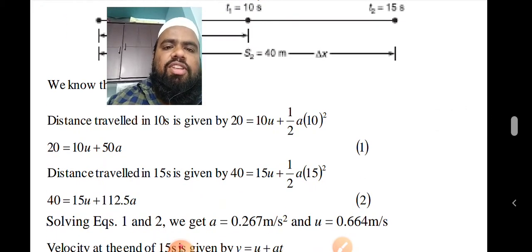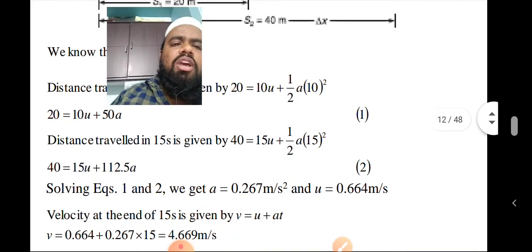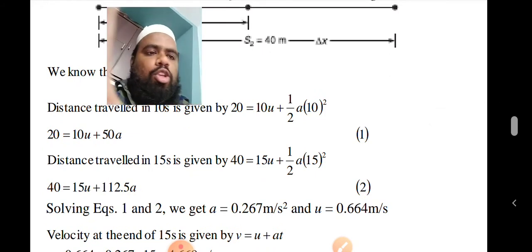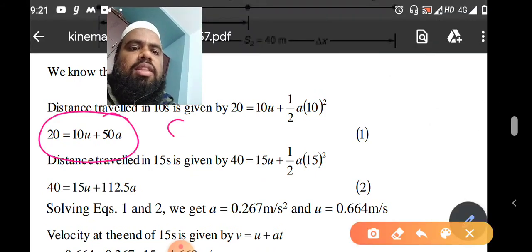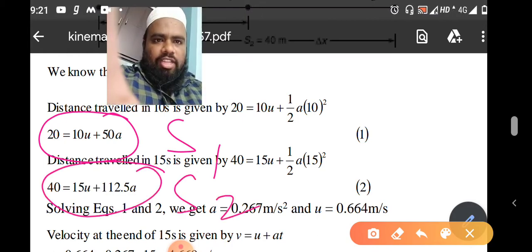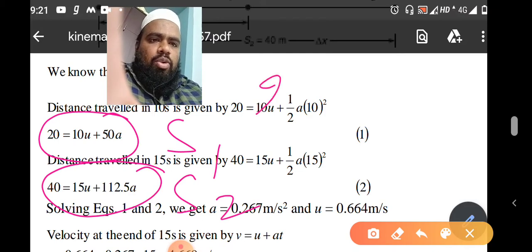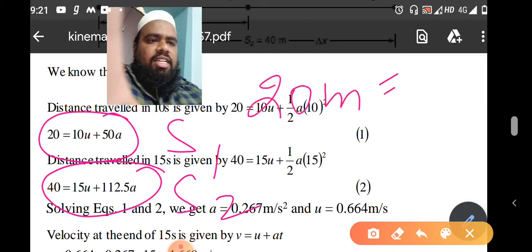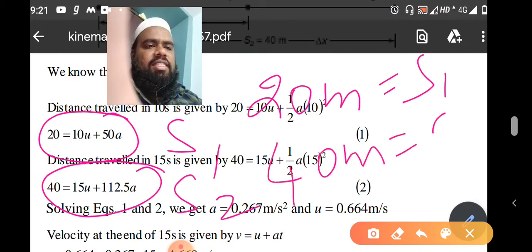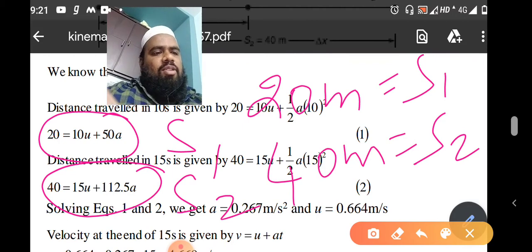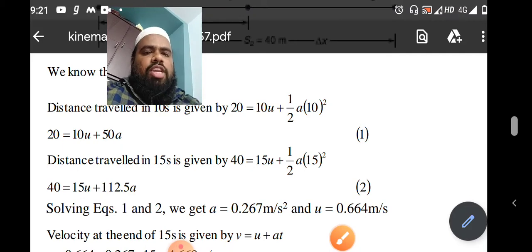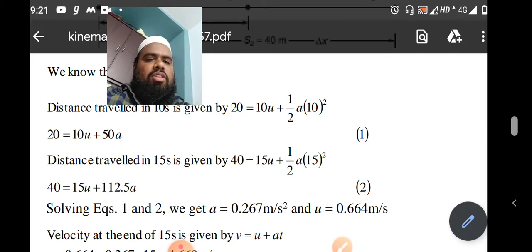So from the first equation and the second equation, solving equations 1 and 2, we get a is equal to 0.267. You can take names: this is S1, this is S2. The 20-meter distance I consider as S1, and the 40-meter distance I consider as S2. So there are two distances, and you can take it like that. If you get two equations, now equation 1 and equation 2 are both solved. You know how to solve the equations.